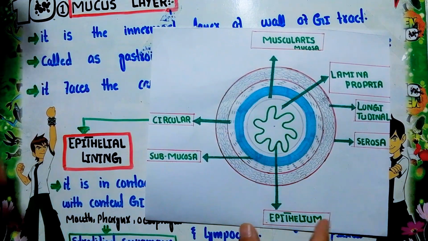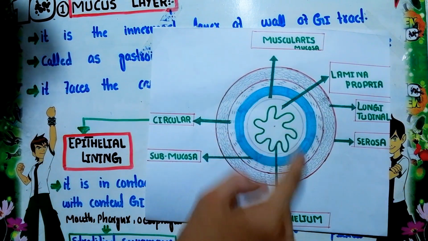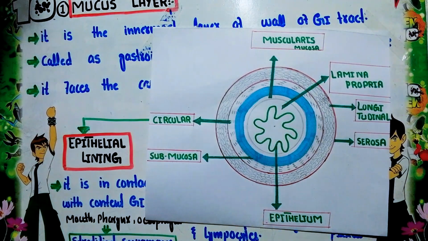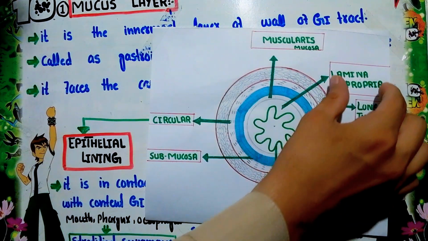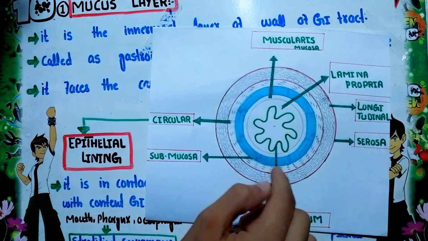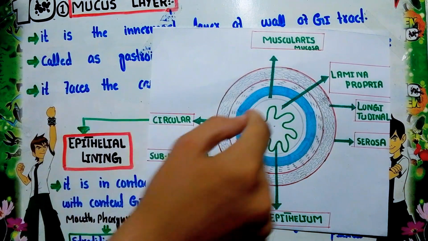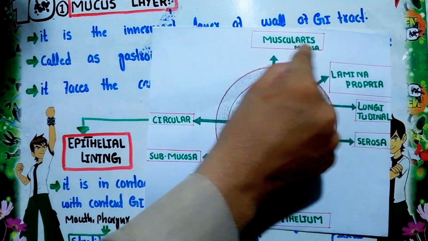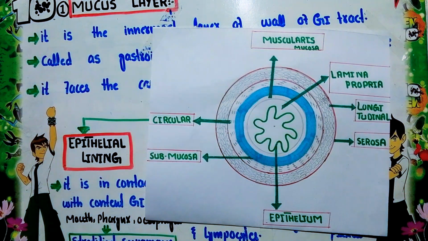The inner one is the epithelium. This layer is basically called the epithelial lining, while on the outer side of this epithelial lining, the lamina propria is located. And on the outer side of this lamina propria is the muscularis mucosa. So this is about the mucous layer of the GI tract.